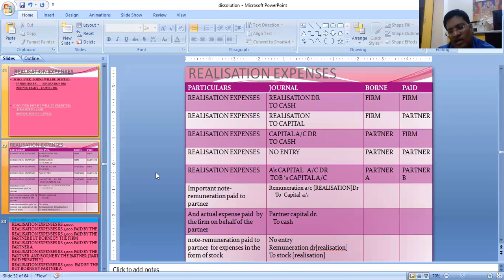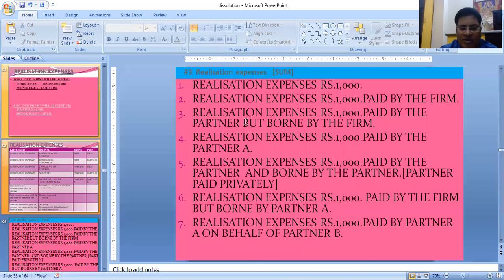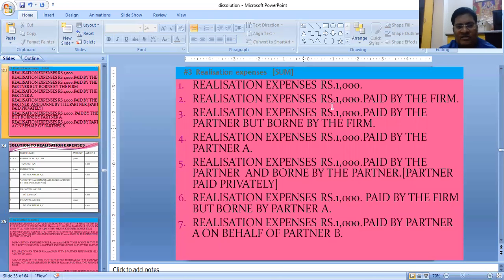So these are important learnings, and now we will be doing one sum. This is the sum. Realization expenses 1000. Let's understand this sum.